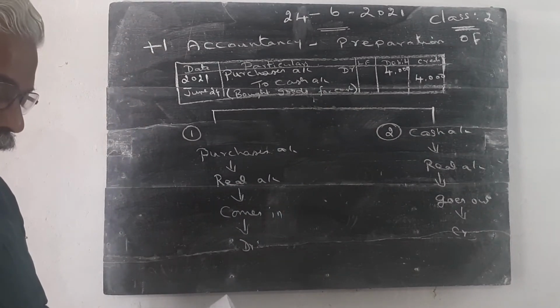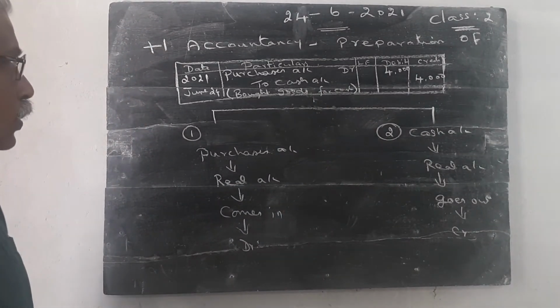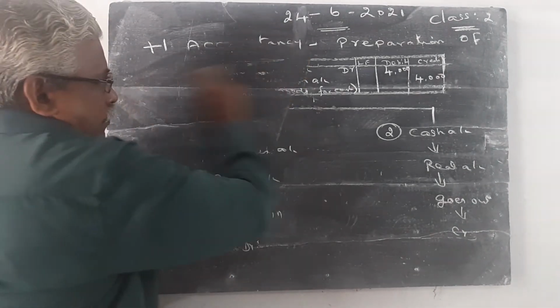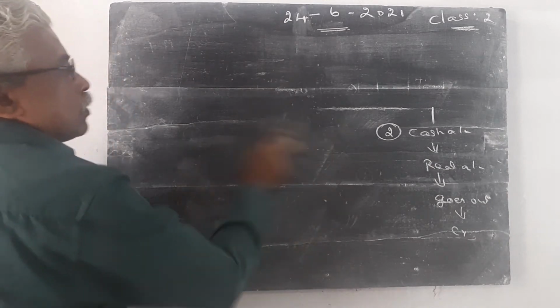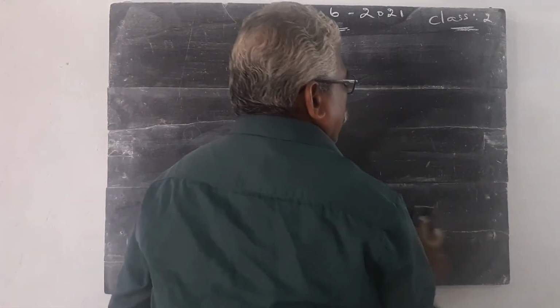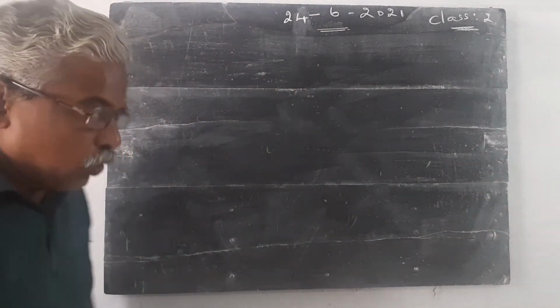Then the fourth question. Question number 4.